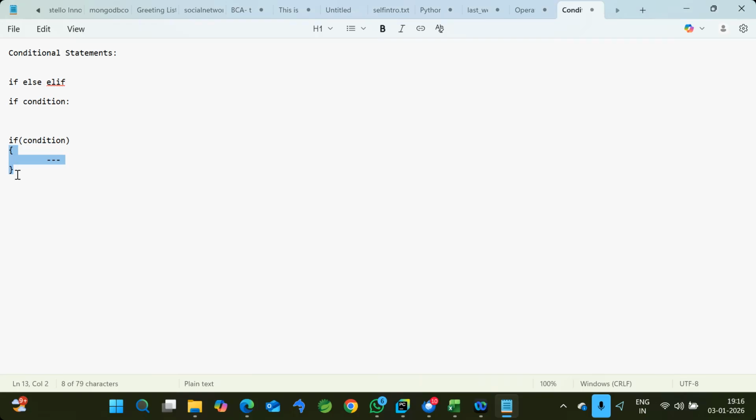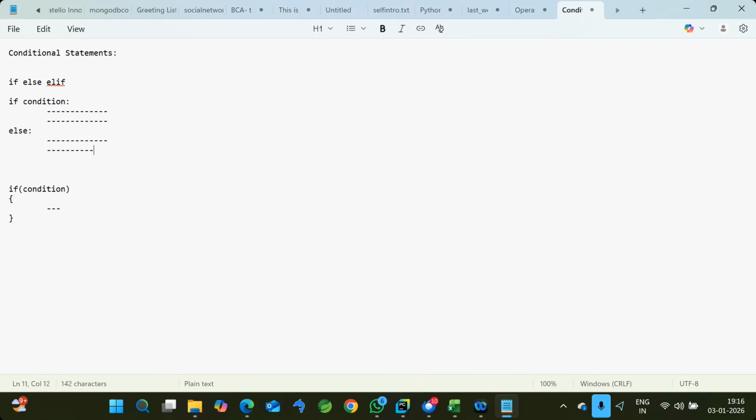If you want to indicate a block of code, you need to give equal space or tab space. So you write the code by following the tab space only. This is how the blocking structure you have to give, and now else, colon, and the same way tab structure.